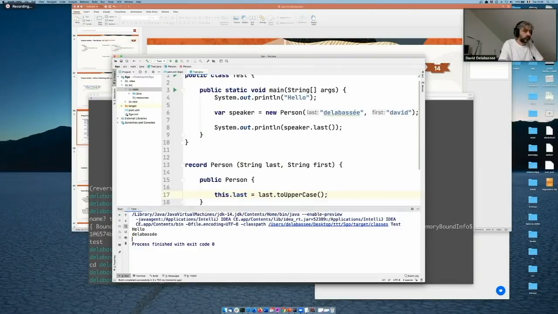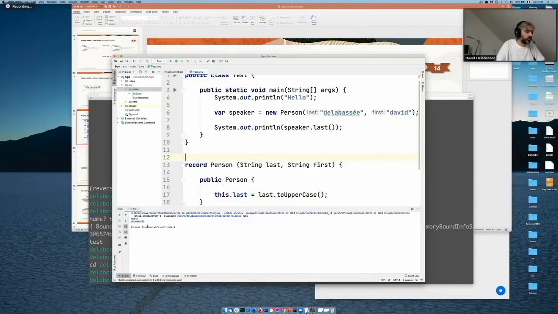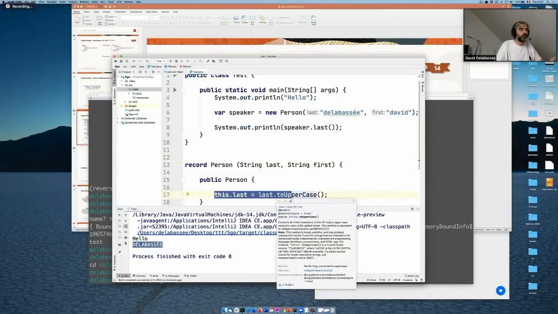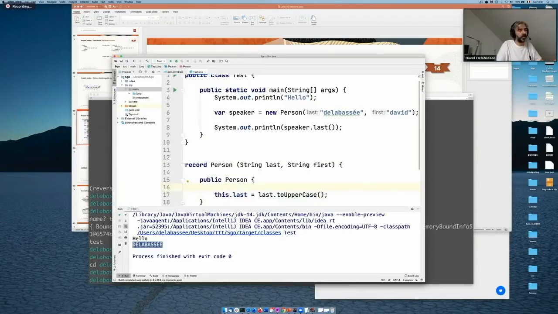So let's run that. You see that the Labase is now in uppercase. And the only thing I had to do is basically specify what needs to be done with one of the fields. I didn't have to specify anything for the first field, so it has the default behavior.